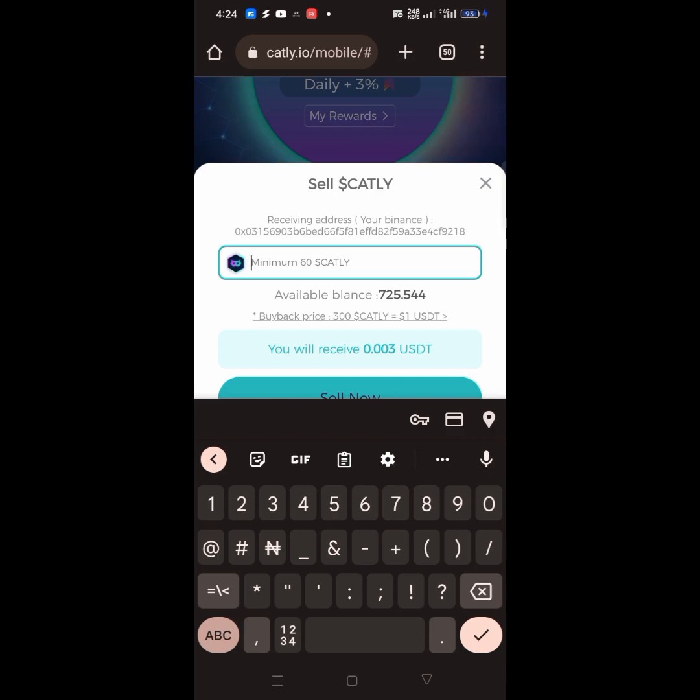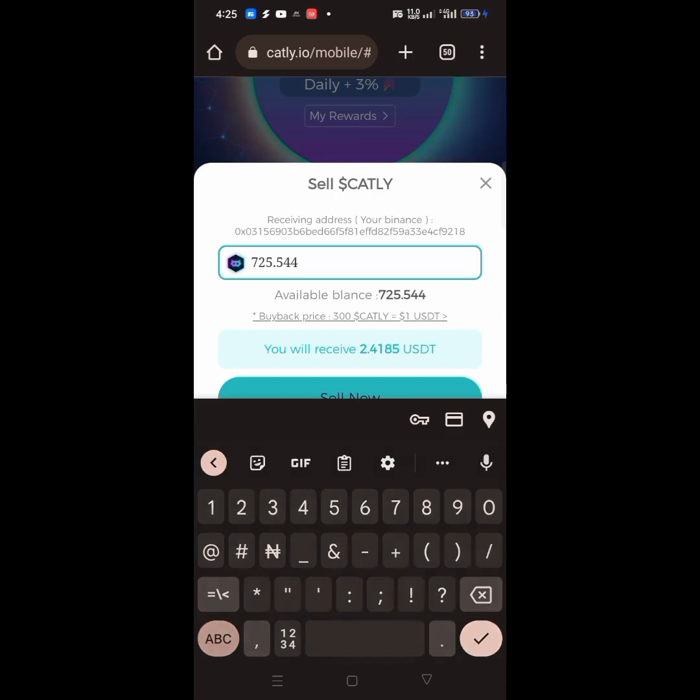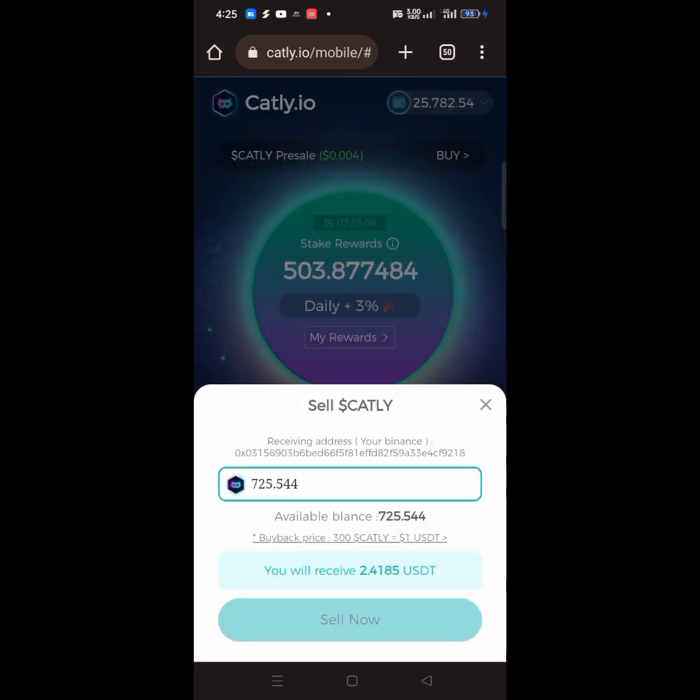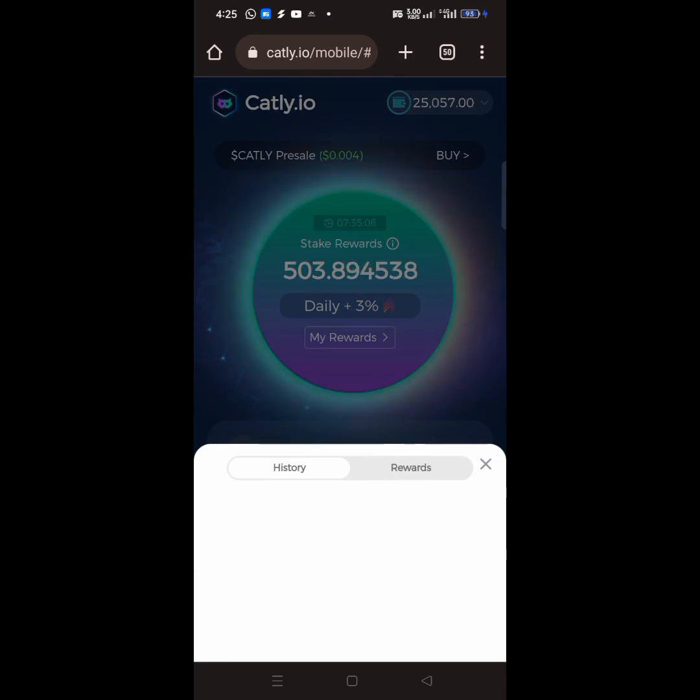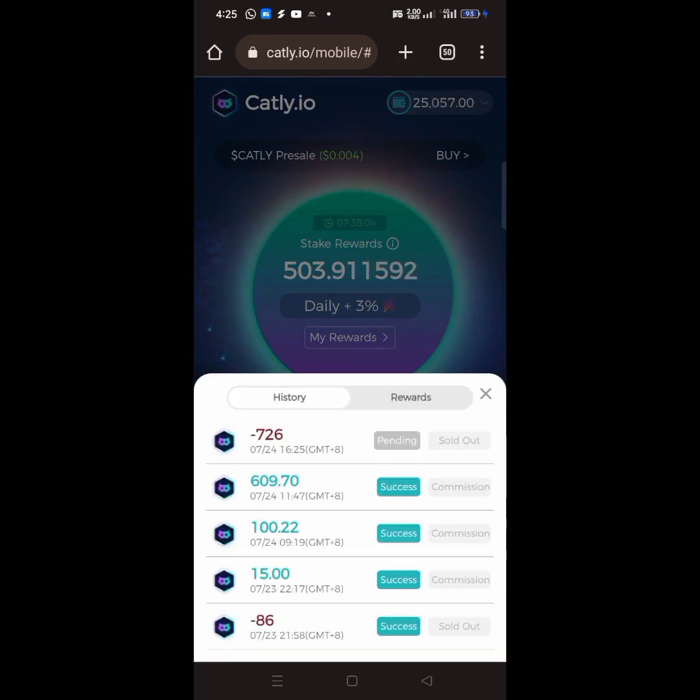So what I have to do is to enter the amount that I have, 725.544 Catly, and it's going to give me 2.4185 USDT. So what I have to do now is to click on sell now, and as you can see, the sale has been successful for me. So as you can see, it's currently pending. So I'm going to wait for it to land on my Binance account to continue the video.